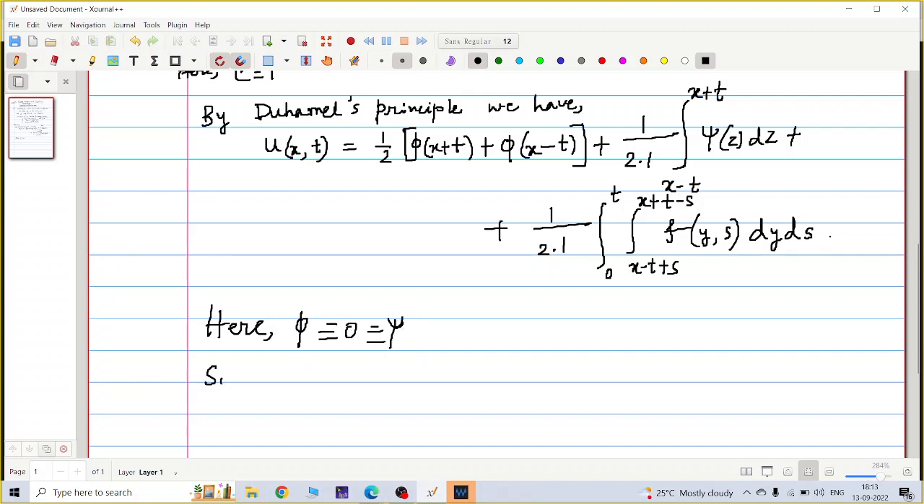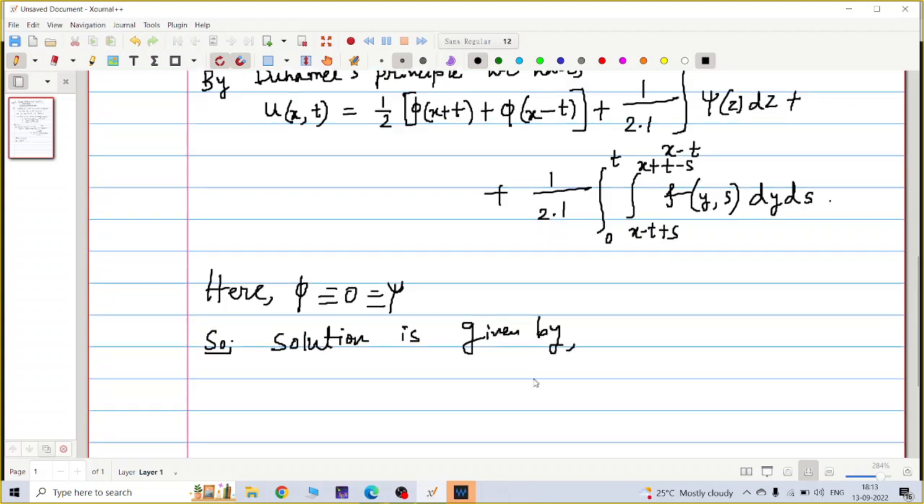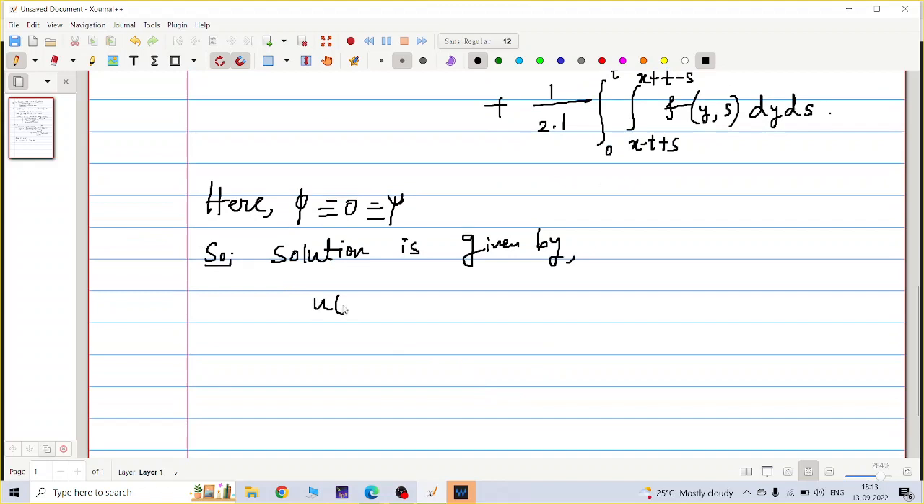So the solution u(x,t) is given by u(x,t) equal to the integral from 0 to t, integral from x minus t plus s to x plus t minus s, f(y,s) dy ds.